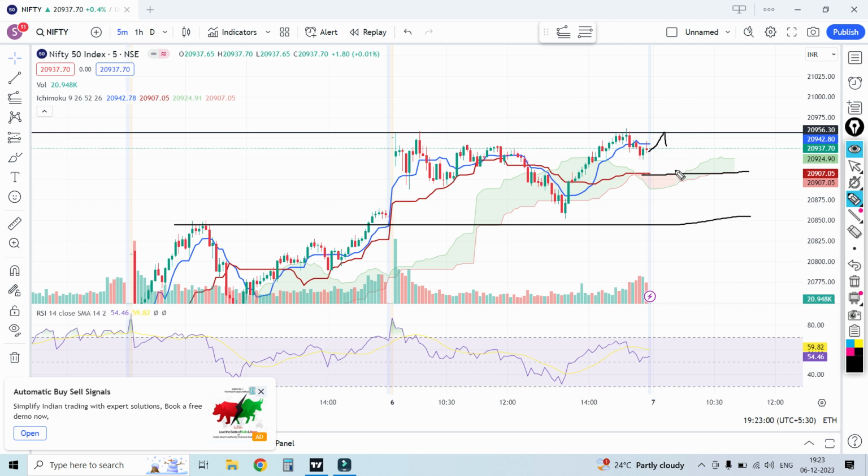Otherwise, the market comes downside. See, if the market breaks here from here to here, it's all about thinking, guys. I can take a 21,000 CE sell position if it breaks here. Otherwise, if it breaks from here, I have to wait for this breakout also. If it breaks from here, I have to watch this level.